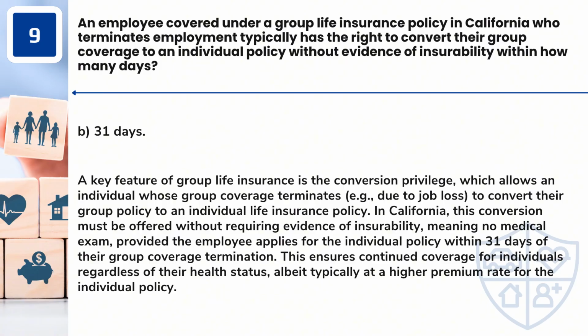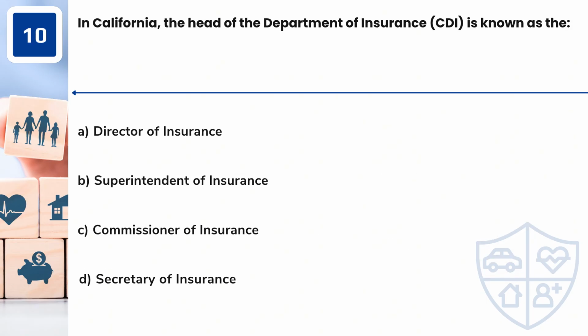This ensures continued coverage for individuals regardless of their health status, albeit typically at a higher premium rate for the individual policy.